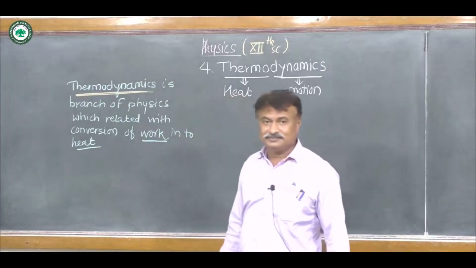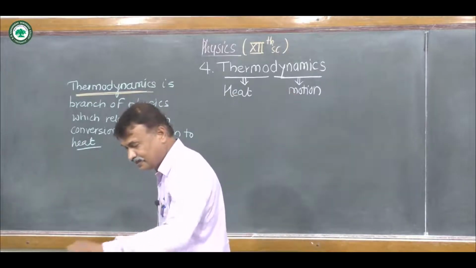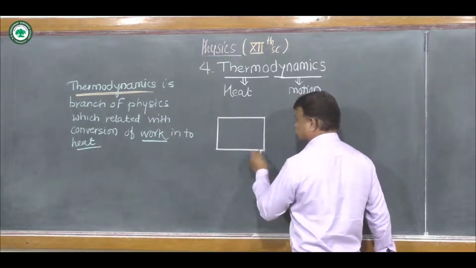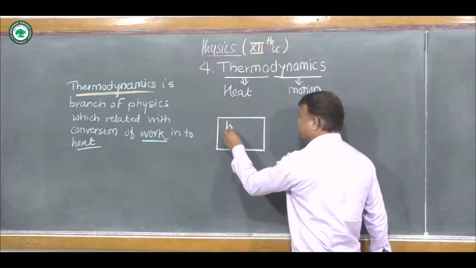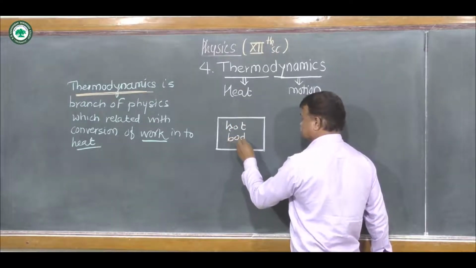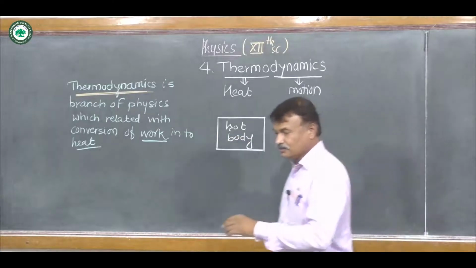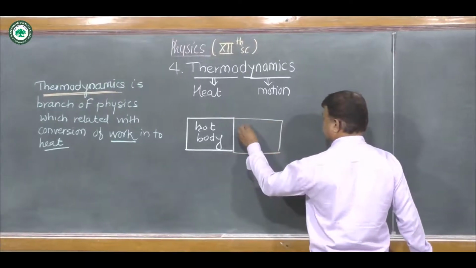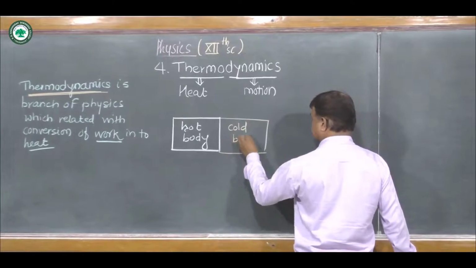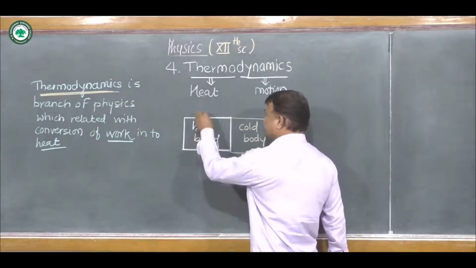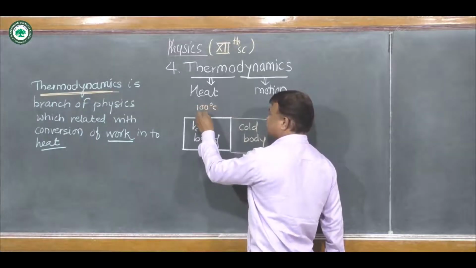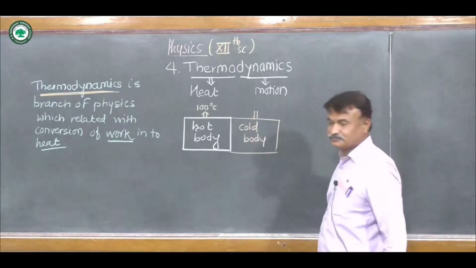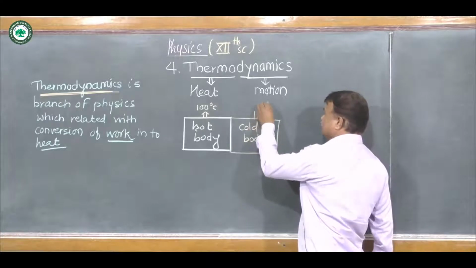Now we have to study about heat. If we consider a hot body which is kept in contact with a cooler body or cold body, say the temperature of the hot body is 100 degrees Celsius, and the temperature of the cold body is 0 degrees Celsius.